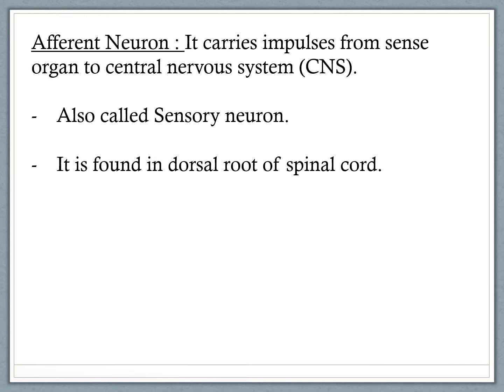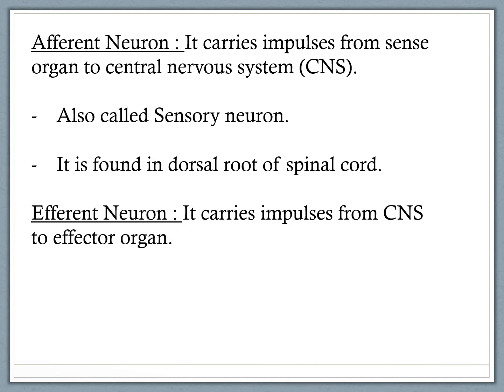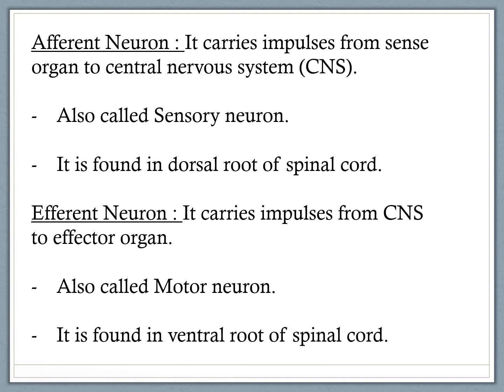Now there are two roots which emerge from the spinal cord. One is the dorsal root and another is the ventral root. Both these roots contain neurons that perform specific function. So in the dorsal root of spinal cord, we see a sensory neuron. Efferent neuron carries impulses from CNS to effector organ. Here the effector organ is the muscle. Efferent neuron is also called motor neuron. It is found in ventral root of spinal cord.